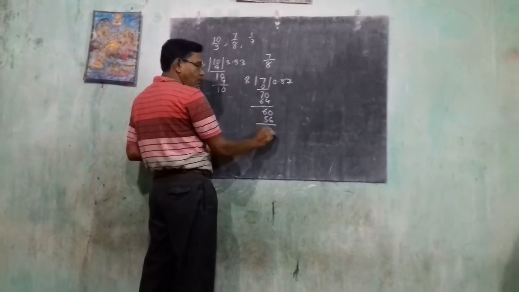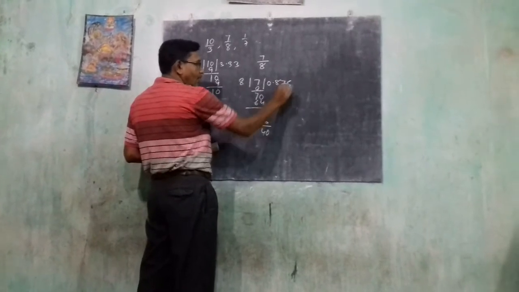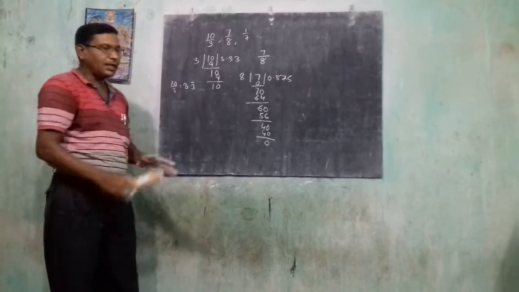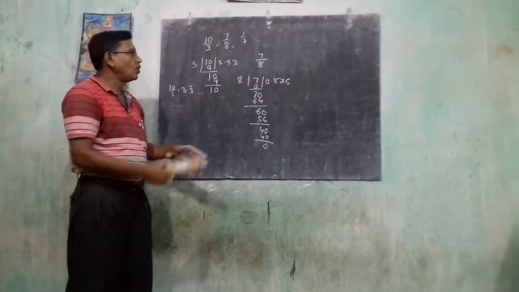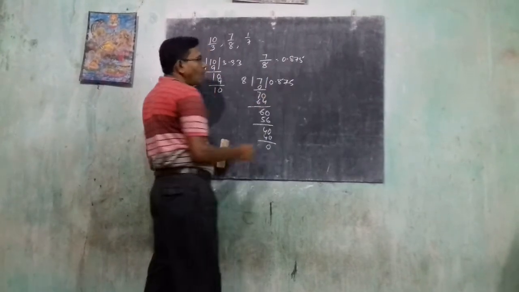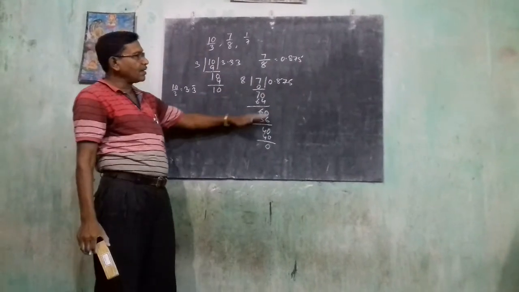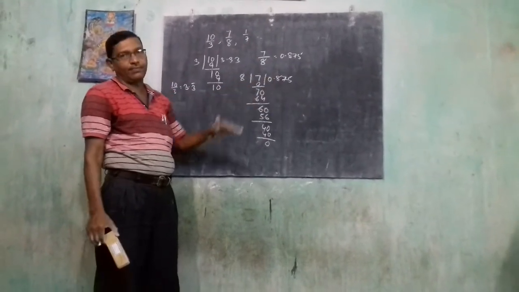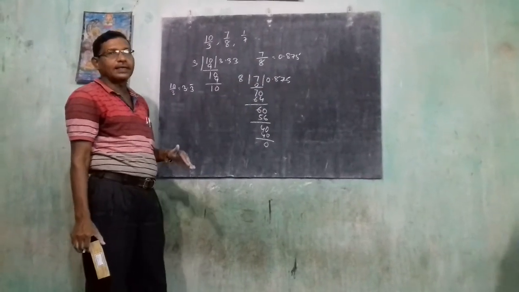Now comes 4 0, 8 times 5 is 40. Now the division is finished, so our result becomes 0.875. Where the division finishes, that is known as a terminating decimal.